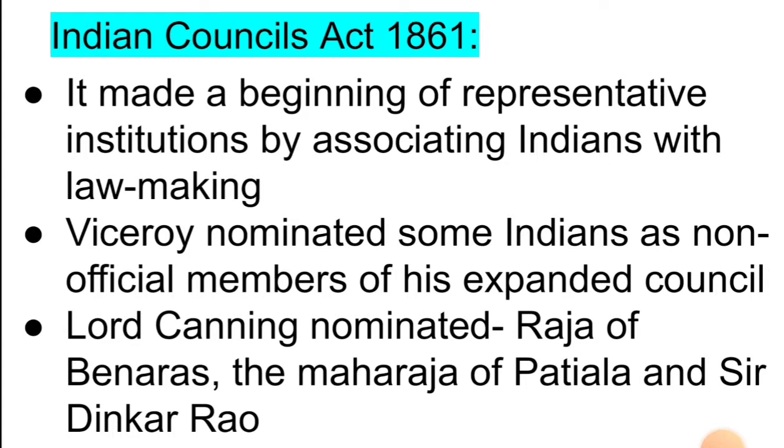So this was the Indian Councils Act of 1861. It gave representation to the Indians in lawmaking, as well as associated Indians with other representative institutions of the British Crown, and it made a beginning of representative institutions by associating Indians with lawmaking. The Viceroy nominated some Indians as non-official members of the expanded council. That is, the Viceroy could now nominate some non-official members to his expanded council. So Lord Canning nominated the Raja of Banaras, the Maharaja of Patiala, and Sir Dinkar Rao.